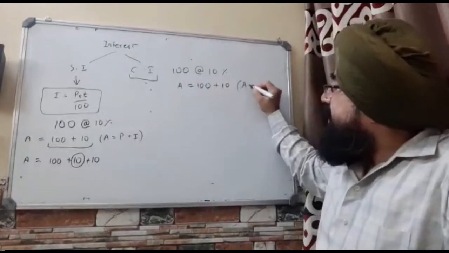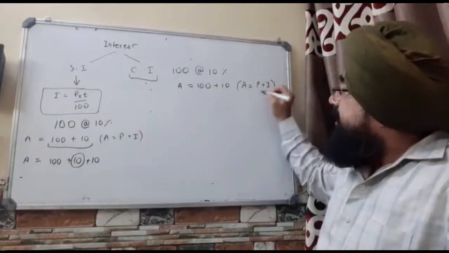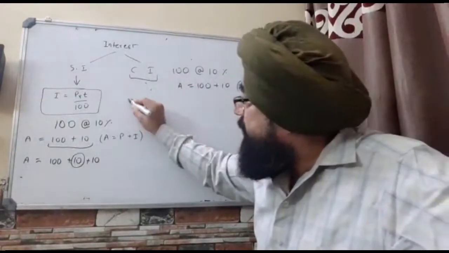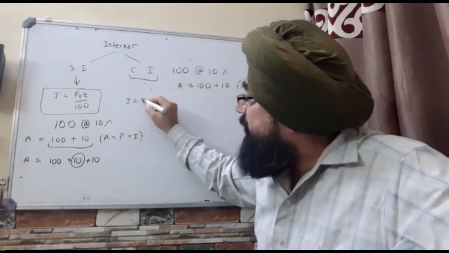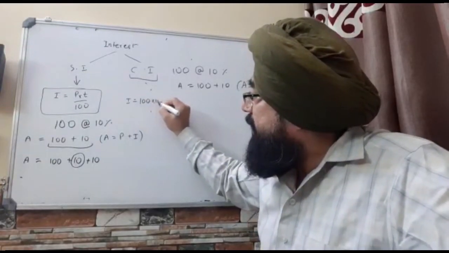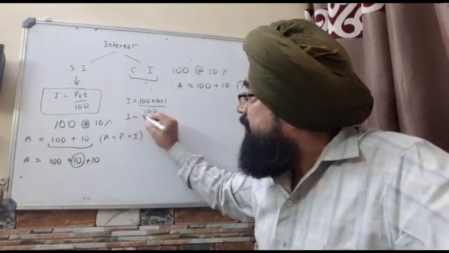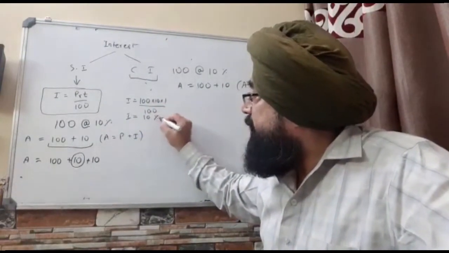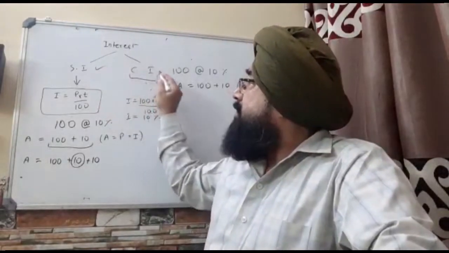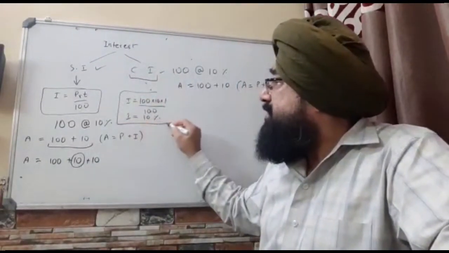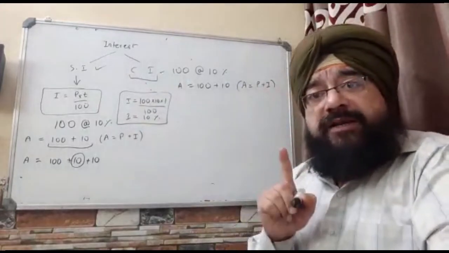As here also, A is equal to P plus I. And here also I is equal to PRT upon 100. That is 100 into 10 into 1 upon 100. So this formula has been applied everywhere, not only in simple interest but also in compound interest. This formula for interest is applied everywhere for 1 year.